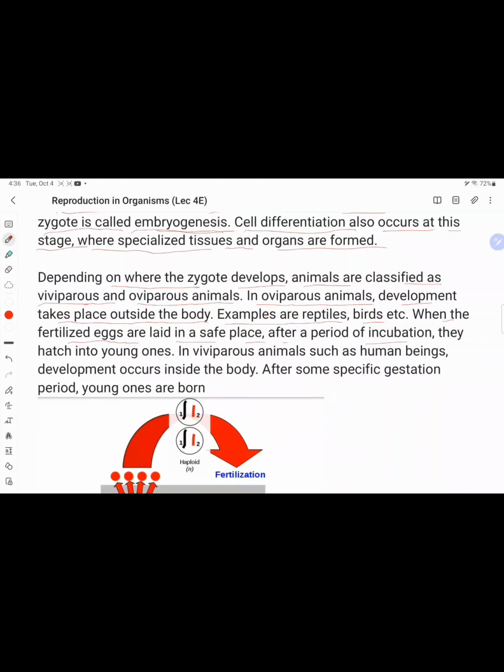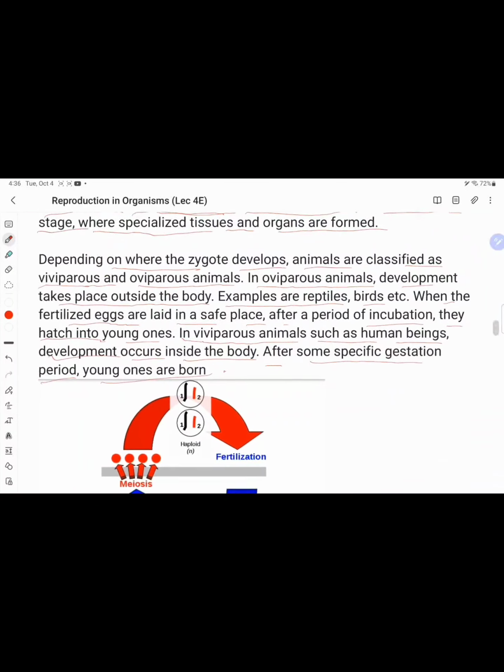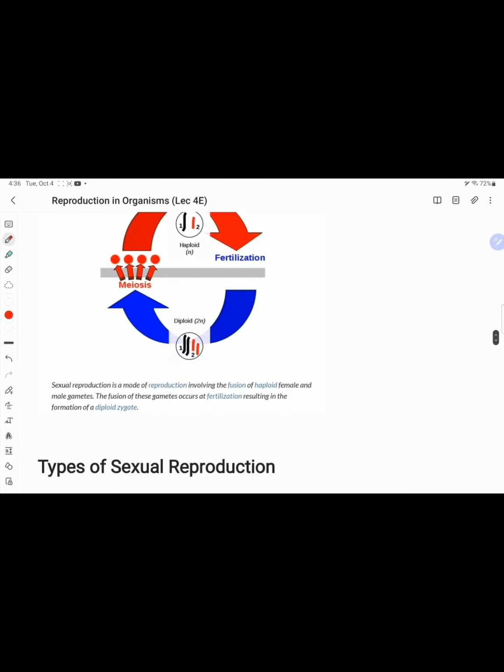After a period of incubation, they hatch into young ones. In viviparous animals, such as human beings, development occurs inside the body, and after a specific gestation period, young ones are born.